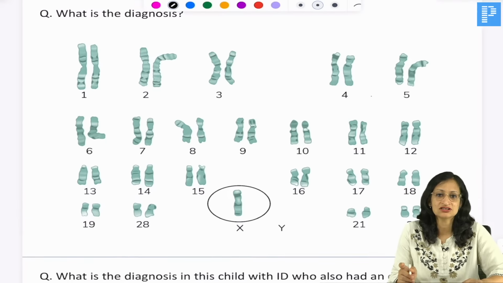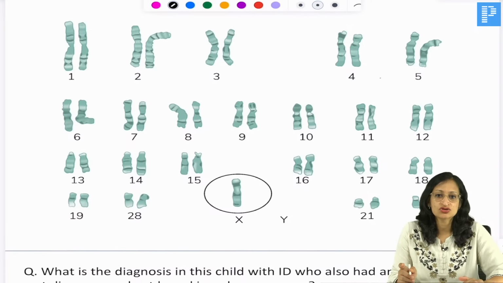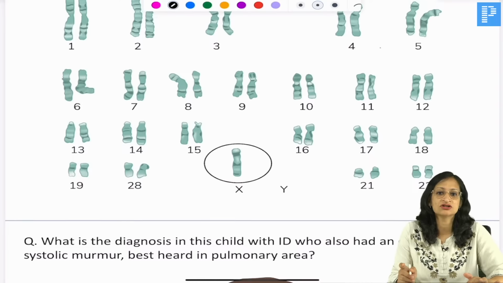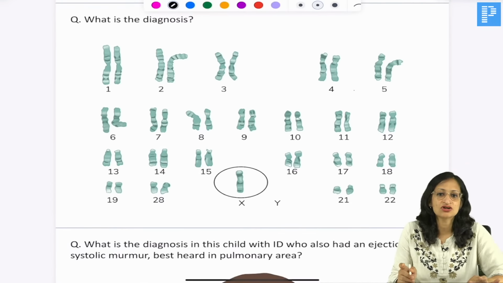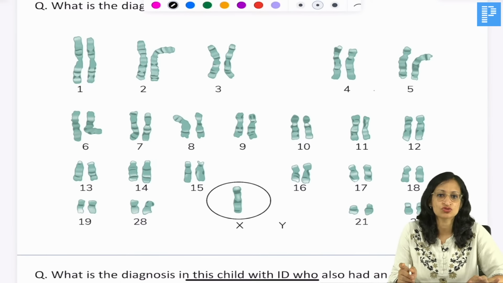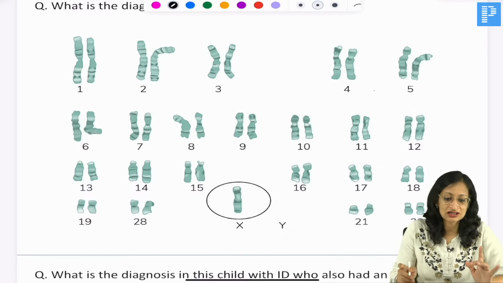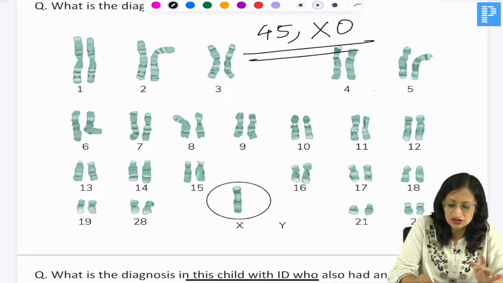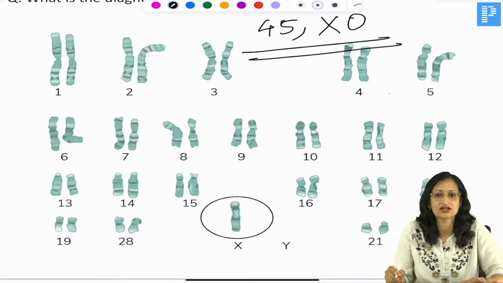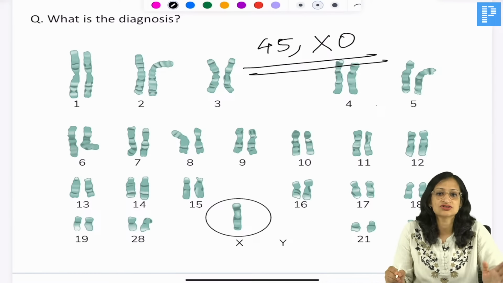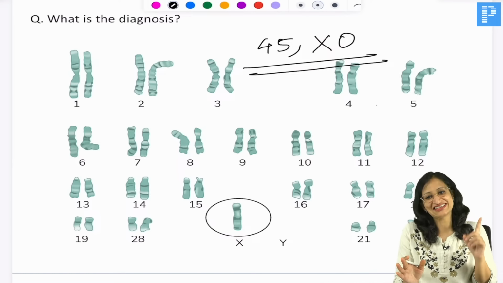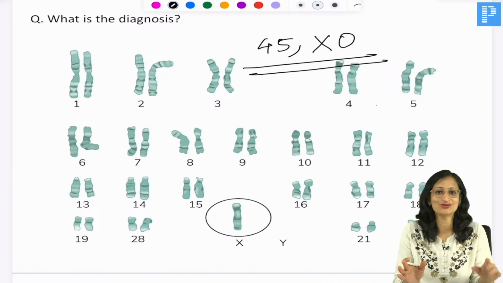So what do you see in this karyotype? If you count the total number of chromosomes here, instead of 46, there are 45 chromosomes, there is a single X chromosome and no Y chromosome. So this is the karyotype 45XO, which again goes in favor of Turner syndrome. Total number of chromosomes 45, no Y chromosome, a single X chromosome. I am sure all of you are going to diagnose it.